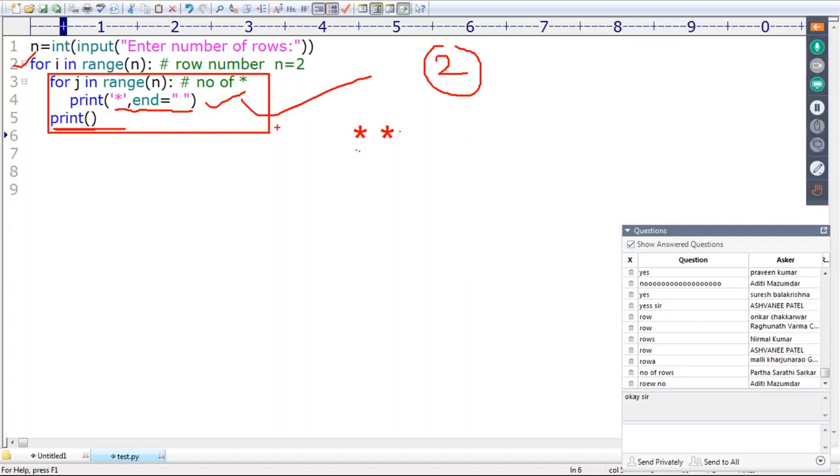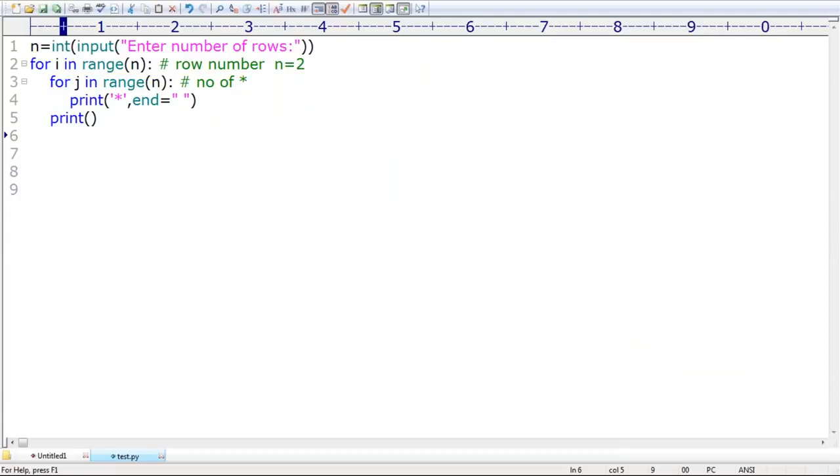Now again execute this body, because 2 times I have to repeat. Again star, space, and after that again star. Now my required pattern by default is going to come. Clear? Are you able to understand, right?